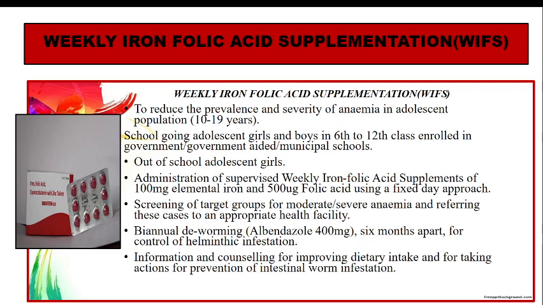Fixed days are there where we give these iron and folic acid tablets. Twice a year we give albendazole. And we also do counseling on dietary intake for anemia. What are the locally available foodstuffs which contain iron. So we encourage use of different AVAs to reinforce this.